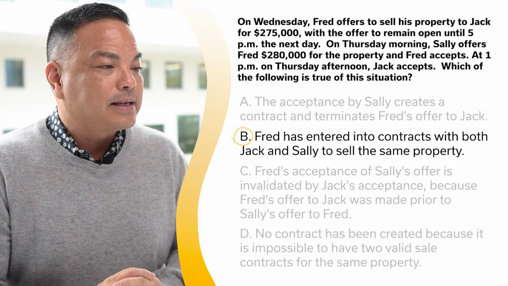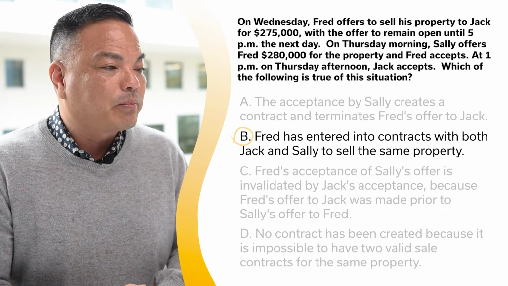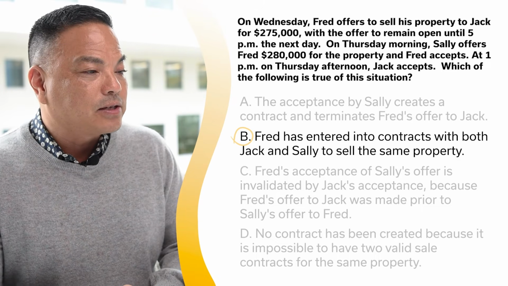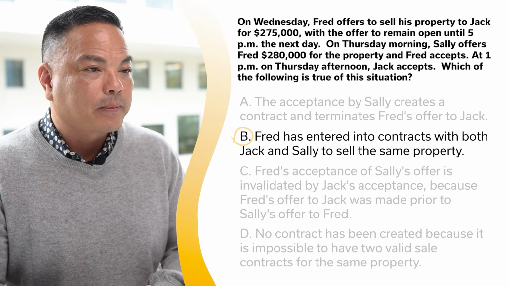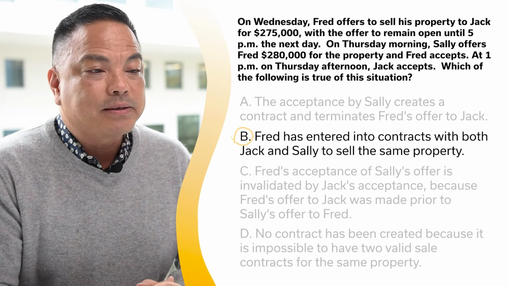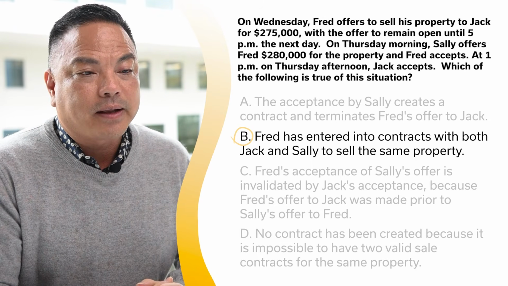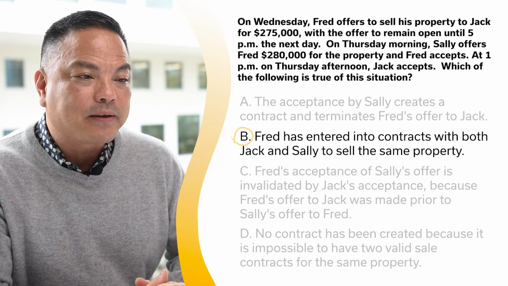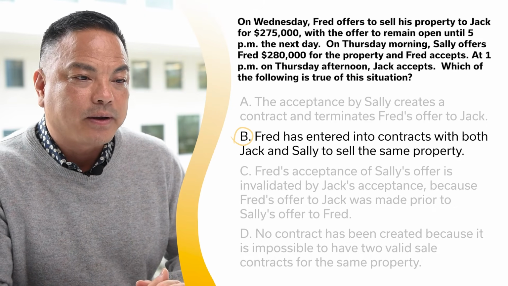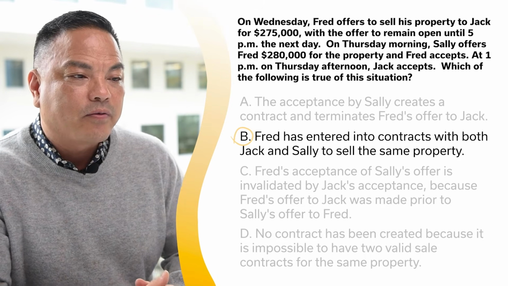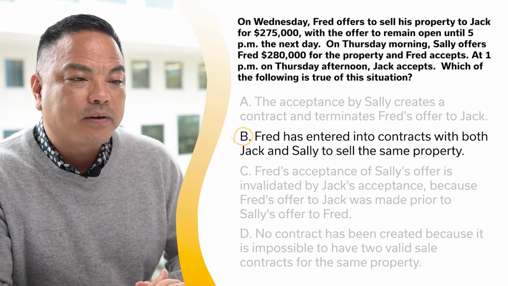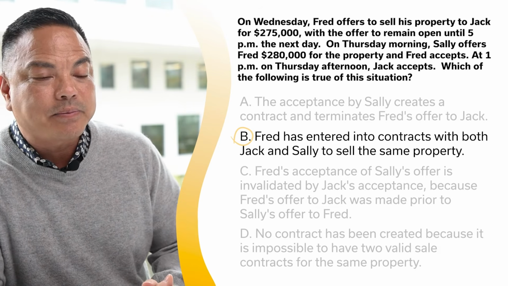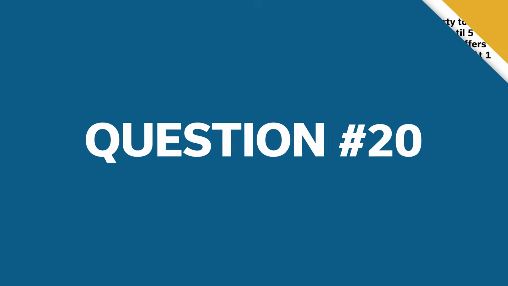Fred has entered into contracts with both Jack and Sally to sell the same property. Jack's acceptance of Fred's offer creates a valid contract, just as Fred's acceptance of Sally's offer creates a valid contract. Fred should have revoked his offer to Jack before accepting Sally's offer.